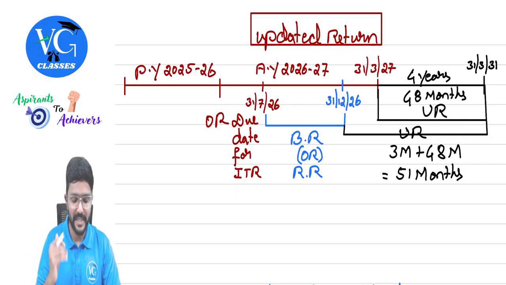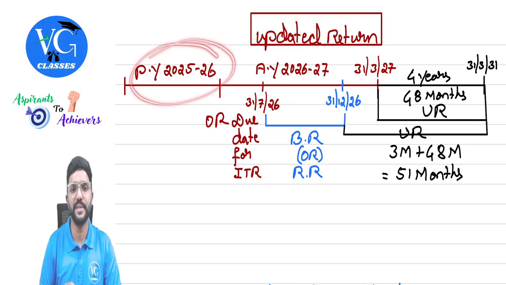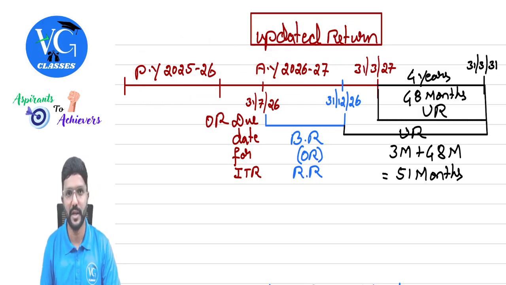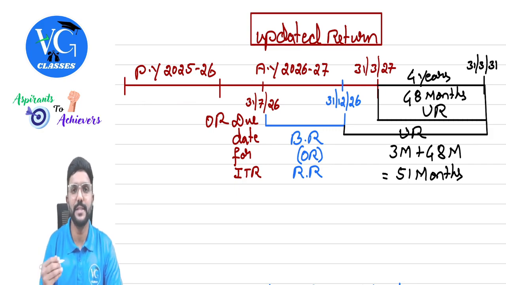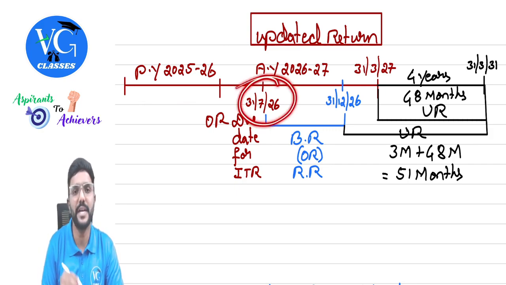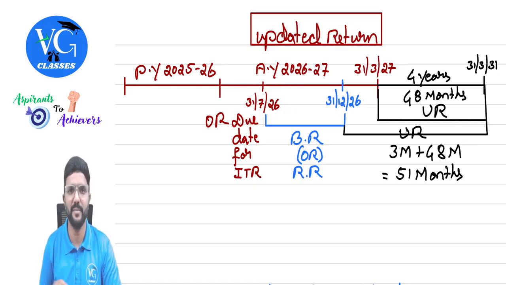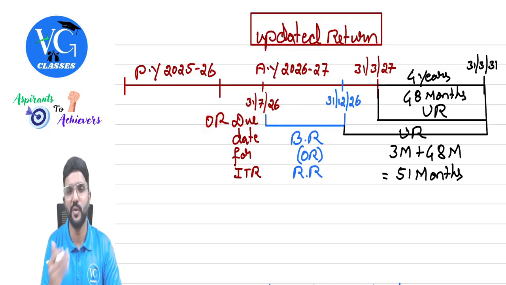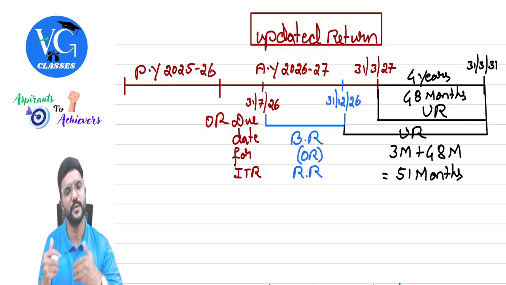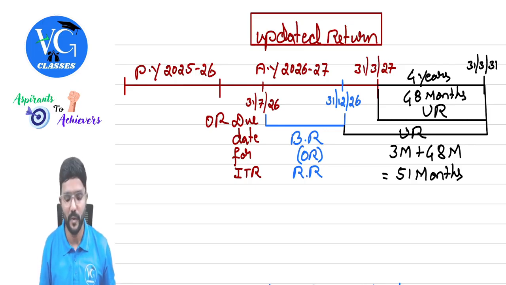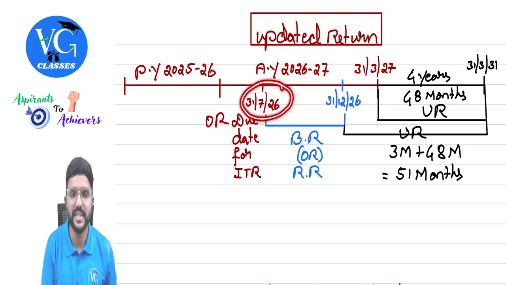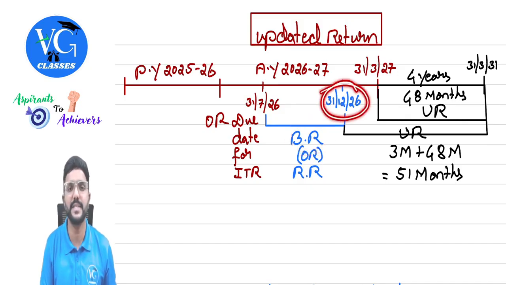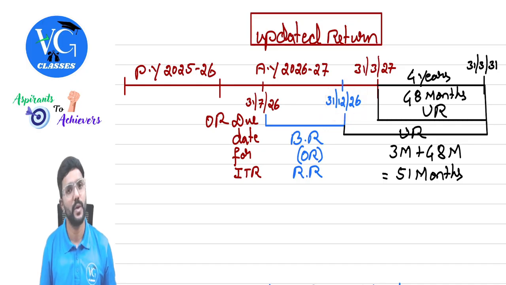Yes. So let us take our previous year, which is 25-26. What is the assessment year for that? Assessment year is 26-27. I will go step by step. Guys, assume the due date applicable for me is 31st July of the assessment year to file my returns. So if I file it within this date, then no late fee, no interest. Whatever tax I'm supposed to pay, just pay it. Okay. If I couldn't file the return within 31st July, I can file belated return till when? Till 31st December of assessment year. Okay.